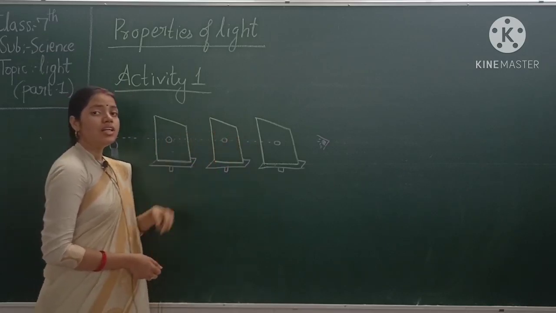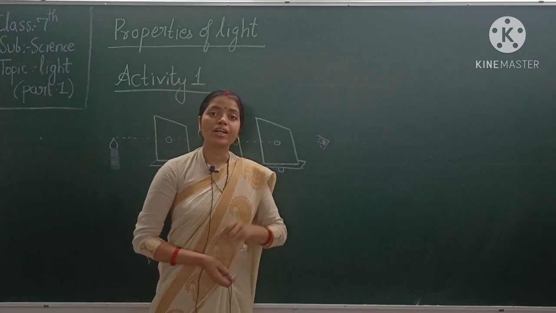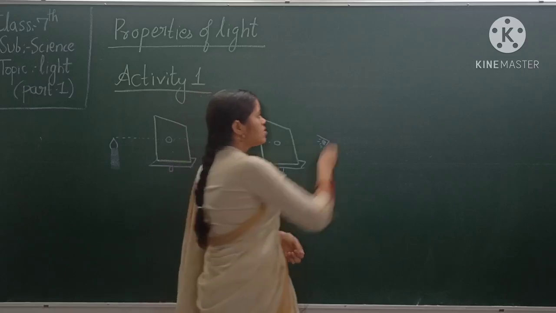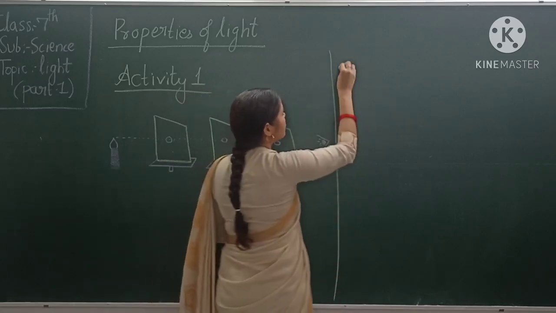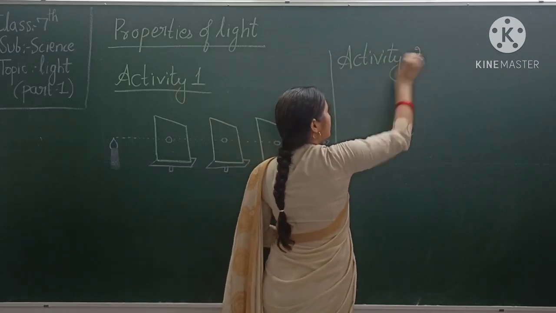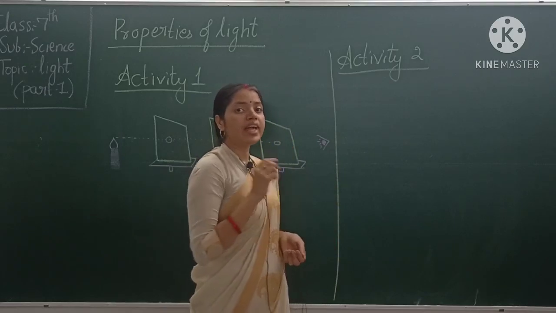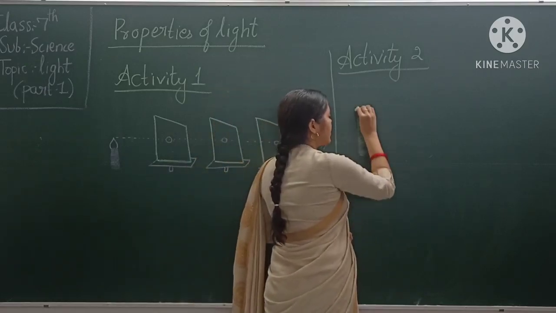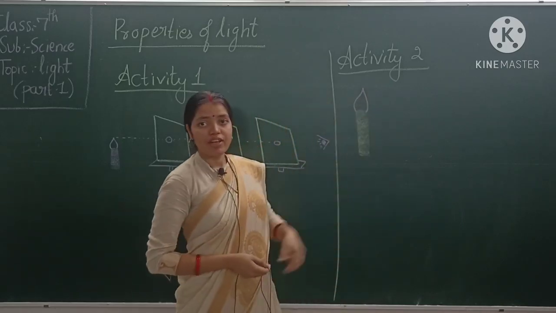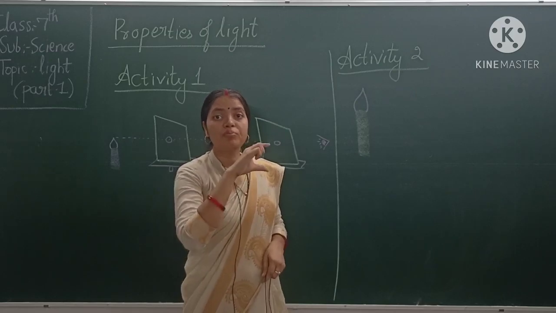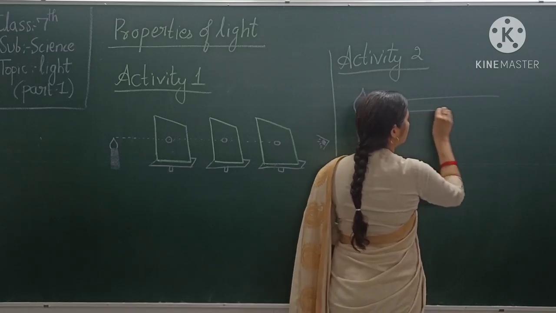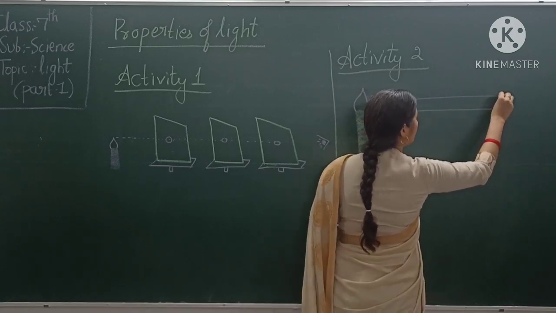Okay students, now let us do one more activity to prove how light travels in a straight line. So what you have to do? So this is the second activity, activity 2. Again you have to take a candle flame. Okay. So let's say this is a candle flame. Okay. Now to observe this candle flame, we have to take a straw or a pipe, a straight pipe. So this is a straight pipe.